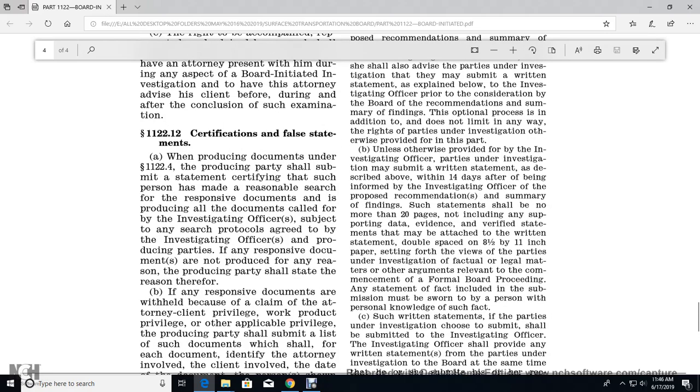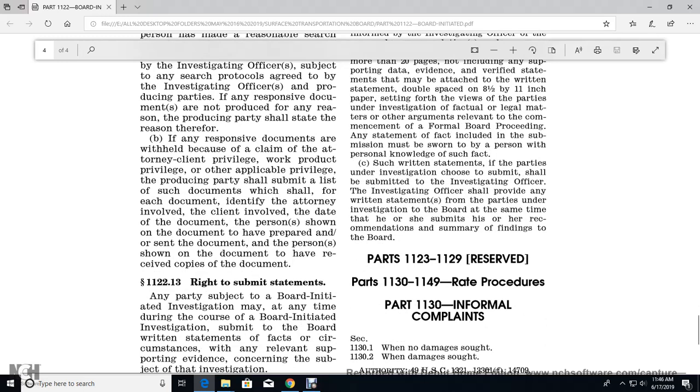Alright, 1122.12, certification and false statement. When documents are turned over under 1122.4 of this part, a statement must certify that the person has made a reasonable search and is producing all of the documents called for by the investigating officer, subject to any search protocols agreed to by the investigating officer. If any responsive document is not produced, the producing party shall state the reason. If any responsive documents would be subject to a claim of attorney-client privilege, work product, or other applicable privilege, the producing party shall submit a list of such documents, which shall identify for each document the attorney involved, the client involved, the date of the document, the person who prepared or sent the document, and the persons who received copies of the document.